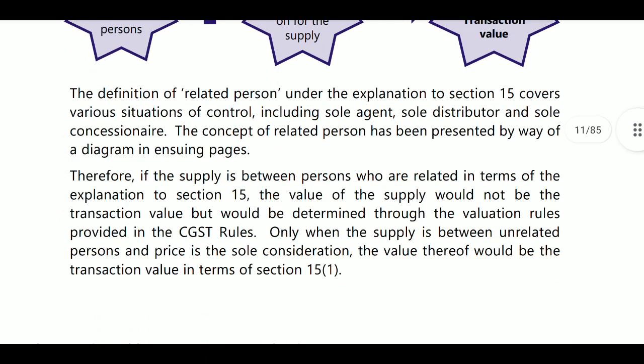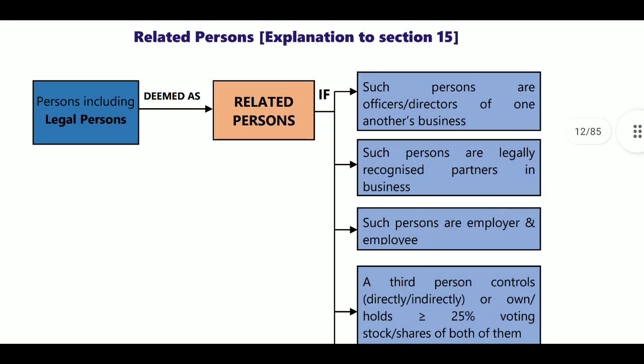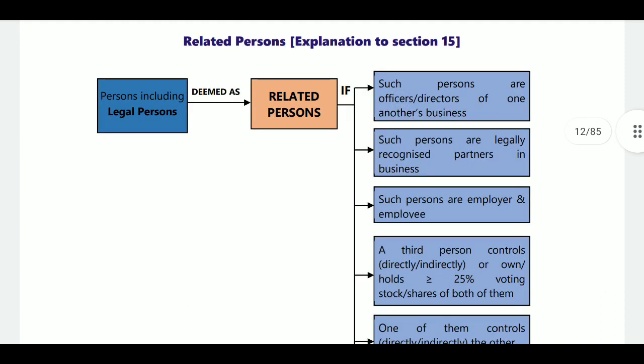Here related persons means Section 15 covers situations of control, including sole agents, sole distributors or sole concessionaires. The concept of related person has been presented by way of explanation in the Act. Here they are telling who is a related person. Why this related person? Because for transaction value there must be unrelated persons and price must be the sole consideration. So to know the unrelated person, first you must know the related person. Who are the related persons?